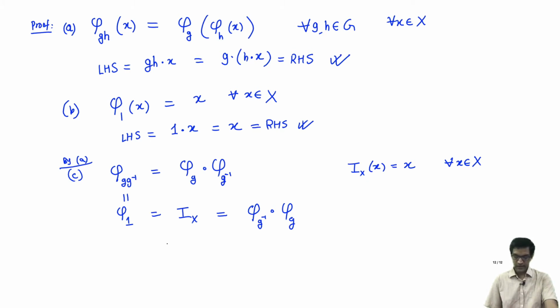Well, this says that the map phi sub g has a two-sided compositional inverse. Phi sub g has the following property: when I compose it with this map phi g inverse on the left or on the right, it gives me back the identity map on X. Okay, what does that mean?